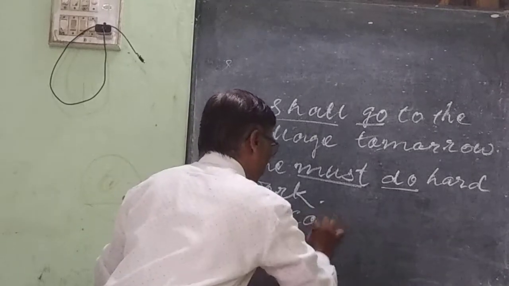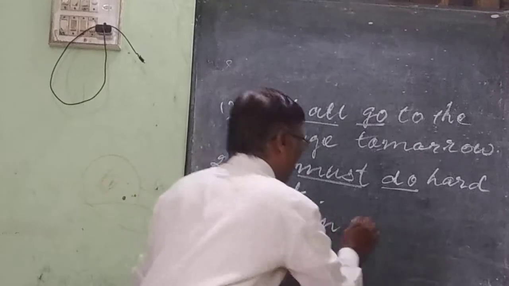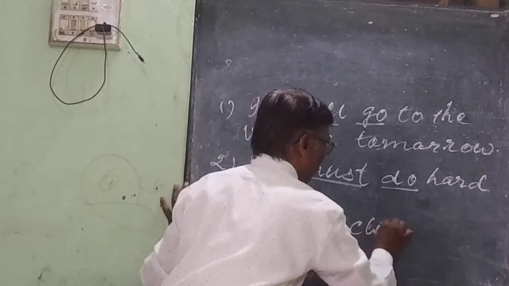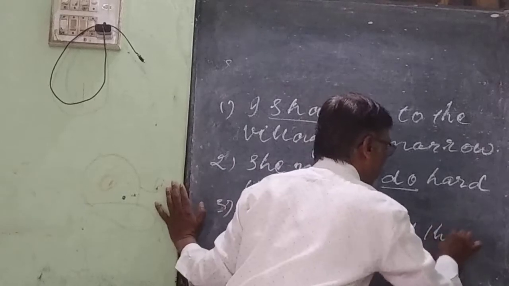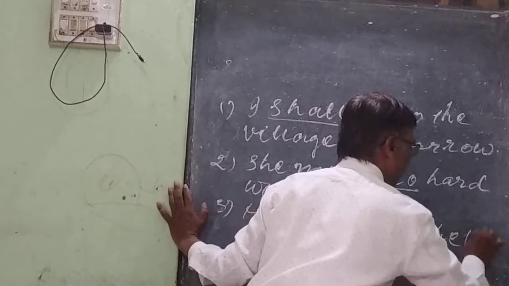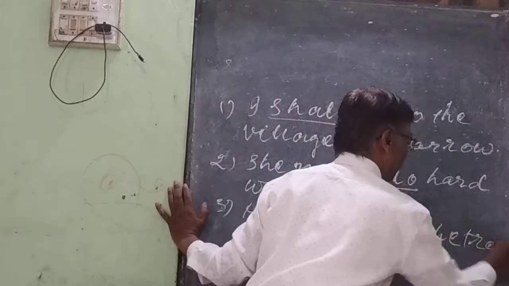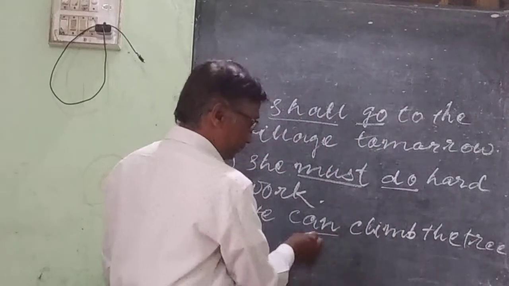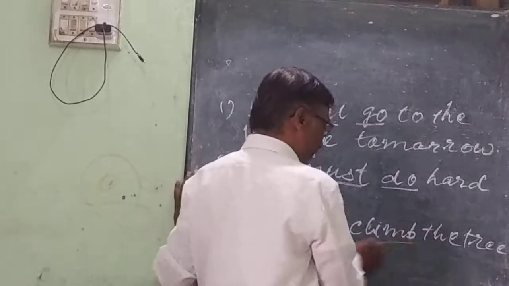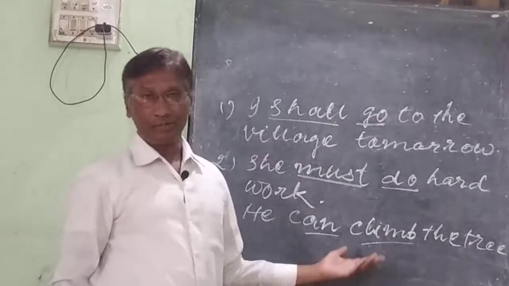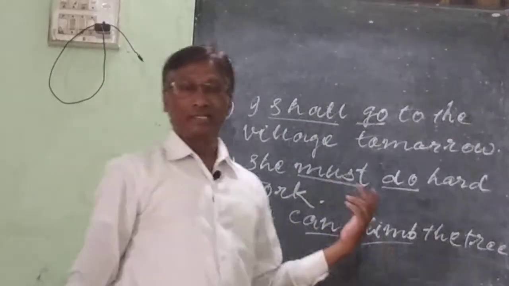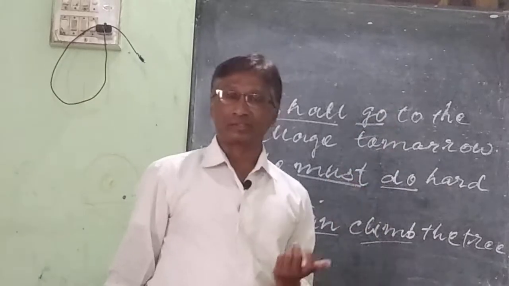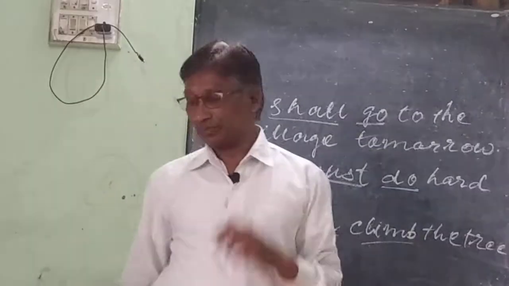He can climb the tree. Can is the modal auxiliary and climb is the bare infinitive utilized here. So with these examples we can understand that after modal auxiliaries bare infinitive is used.